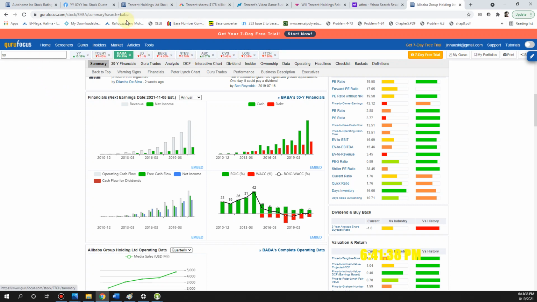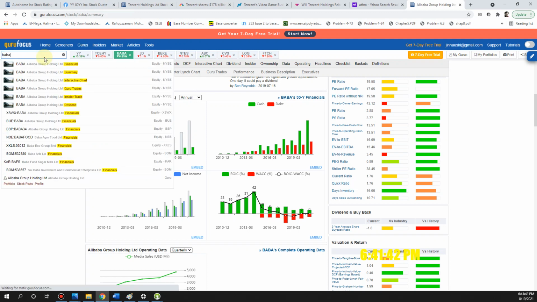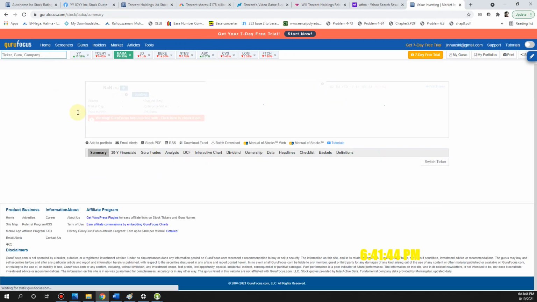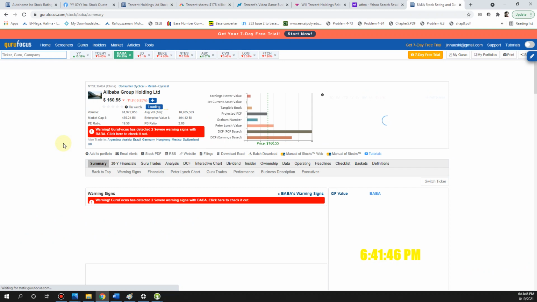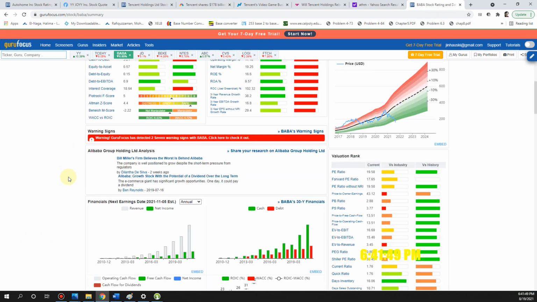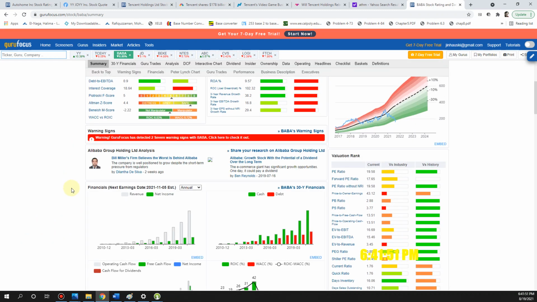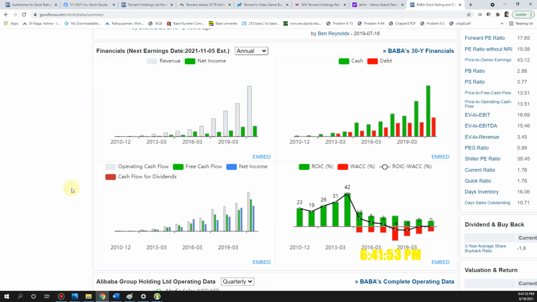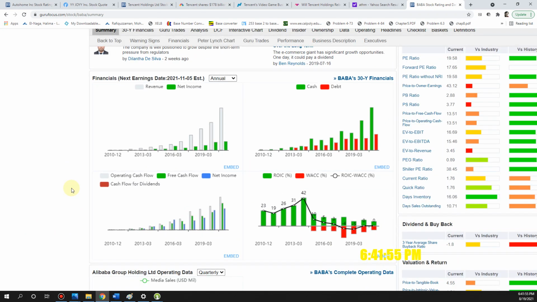So where's that BABA at? Let's look at BABA real quick and check out the fundamentals. Again, I like to use this website because you can clearly see the graph. Even a 10-year-old can see this. When it comes to investing, there are several criteria that have to pass for me to start looking further into the company. First one is revenue and net income. Is it increasing over the past 10 years or not? It is increasing, so that checks out.